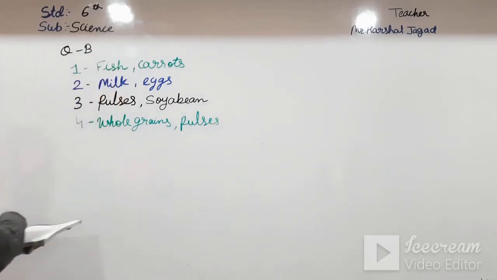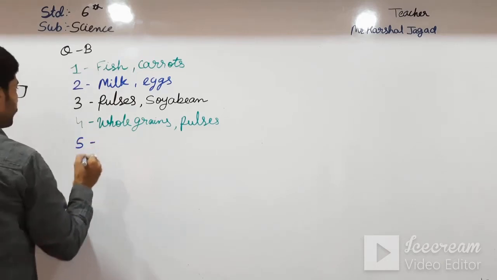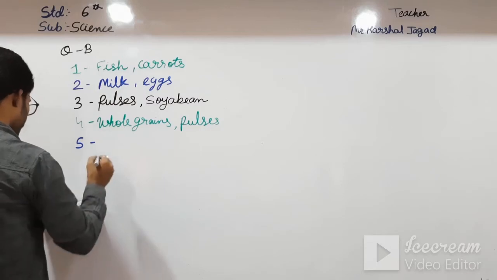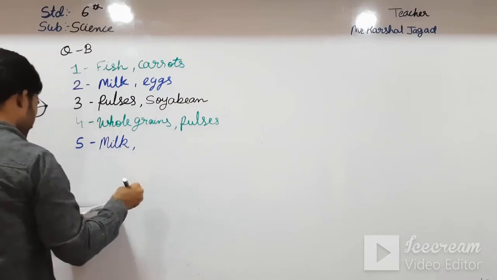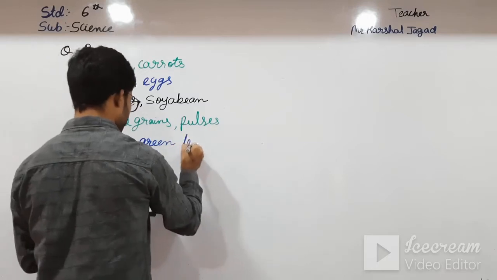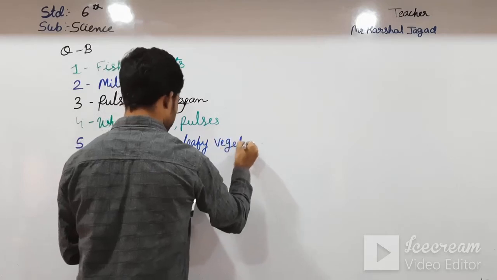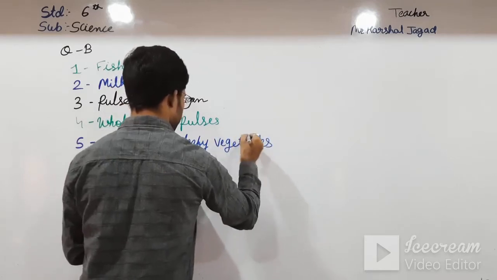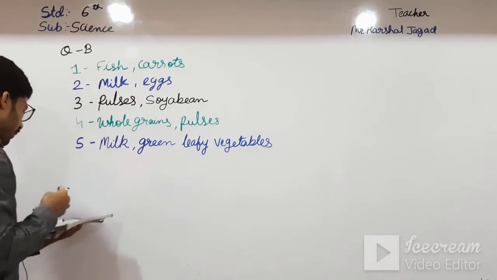Okay students, and the fifth one, osteoporosis. The fifth one comes milk, green leafy vegetables. Okay students, and the sixth one, that is constipation.